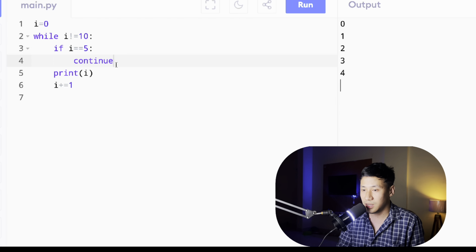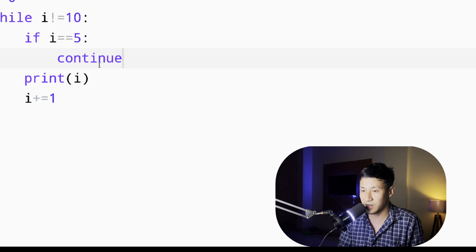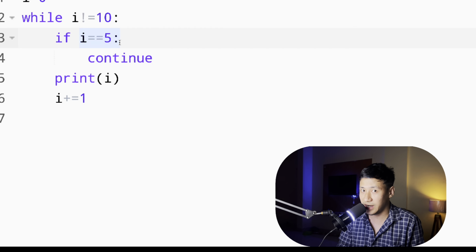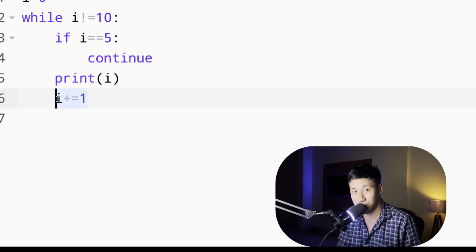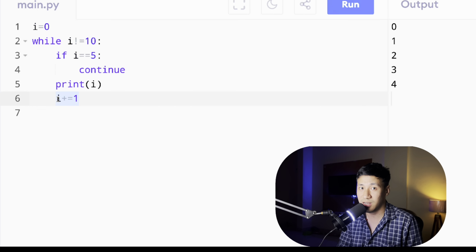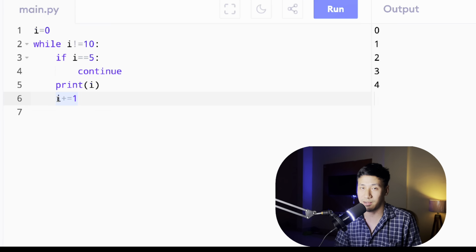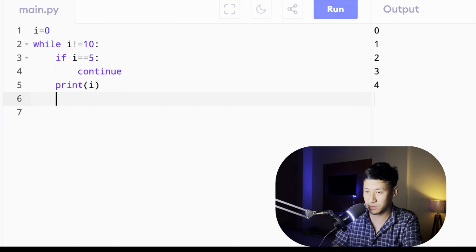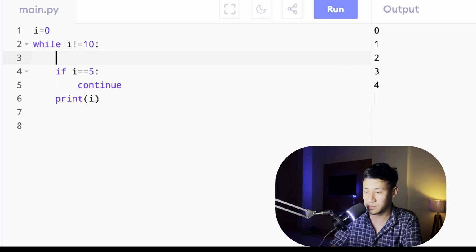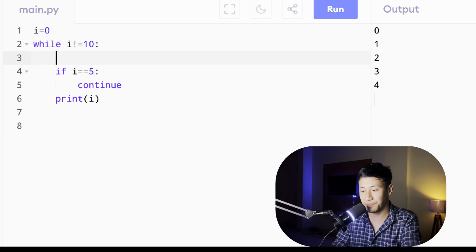Because observe here what is happening. When it becomes 5, it is continuing, meaning it is not printing, that is fine, but it is not incrementing also. So what does it mean? It means that it is stuck there. It is stuck there and it is in a loop. Okay, it is not ending.